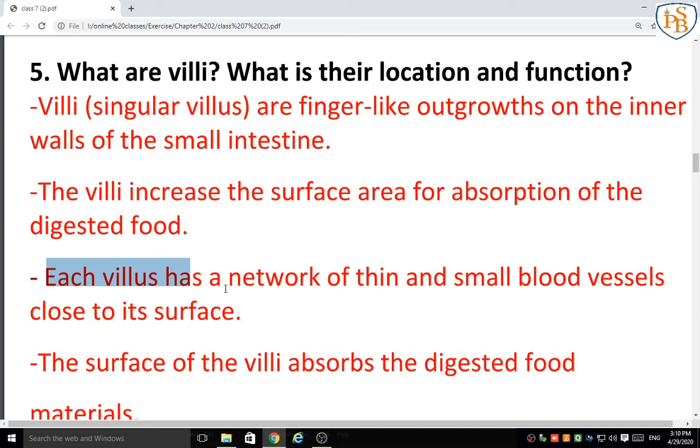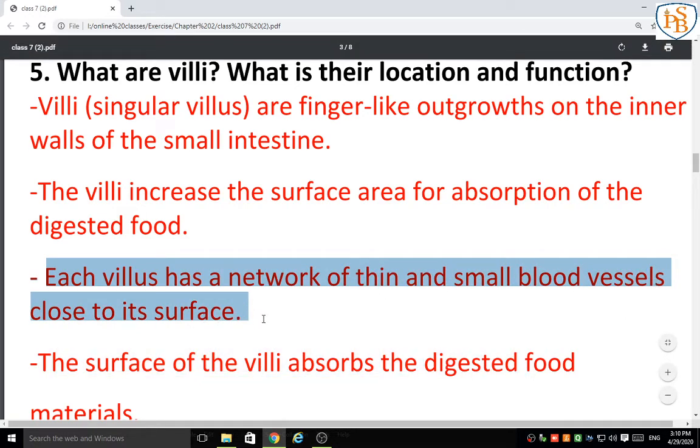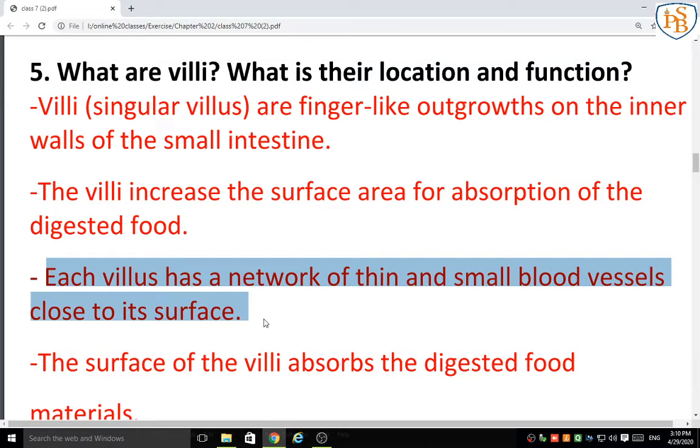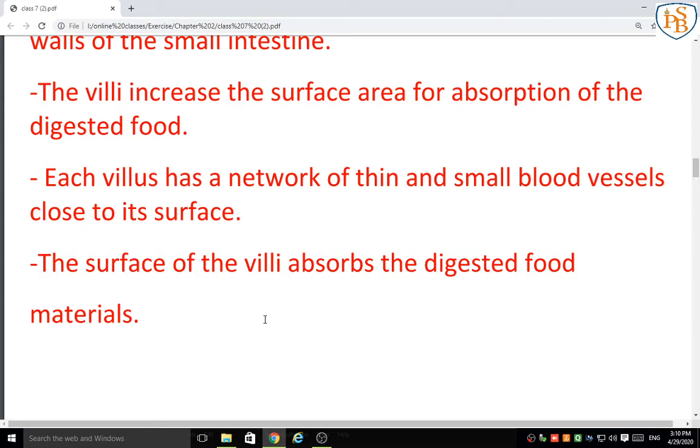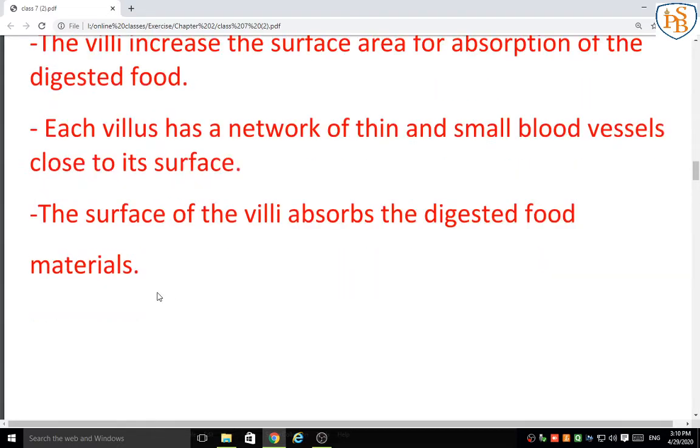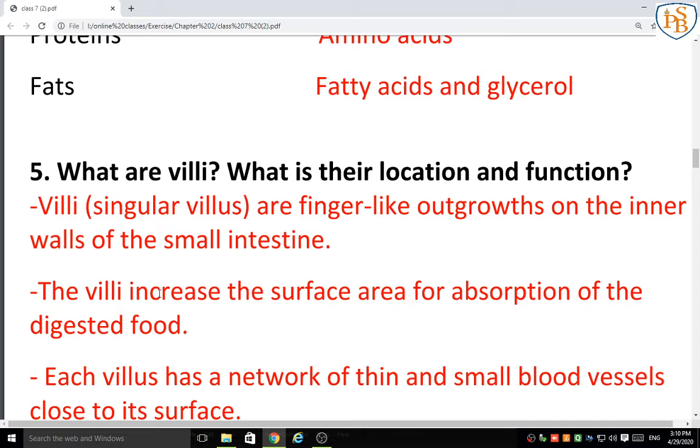Each villus has a network of thin and small blood vessels close to its surface. Small blood vessels are present on the surface, and the food digested by the small intestine is transported, or carried, through the blood vessels. Okay, so that is all about question 5.